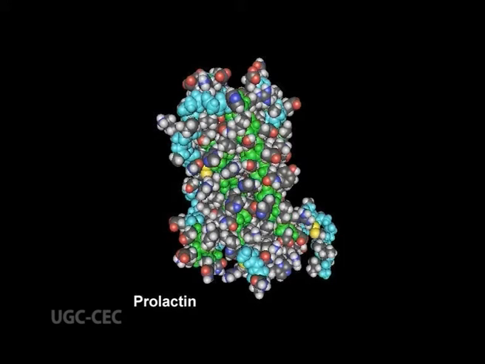Friends, having studied 3 hormones, we move on to the 4th one, which is called prolactin. It is also known as luteotrophic hormone or LTH. Its molecular weight is about 25,000 Daltons, and this protein is produced by the acidophilic cells, and its molecules are polypeptides of 198 amino acid monomers.